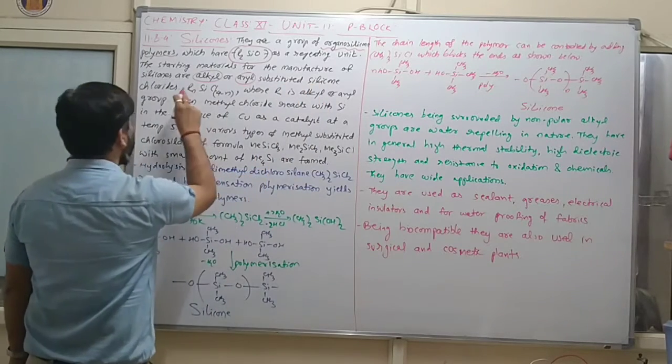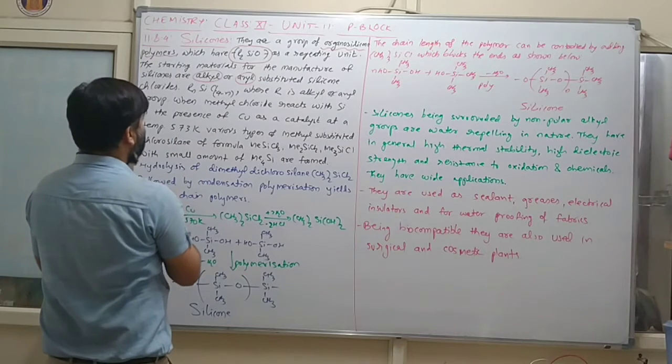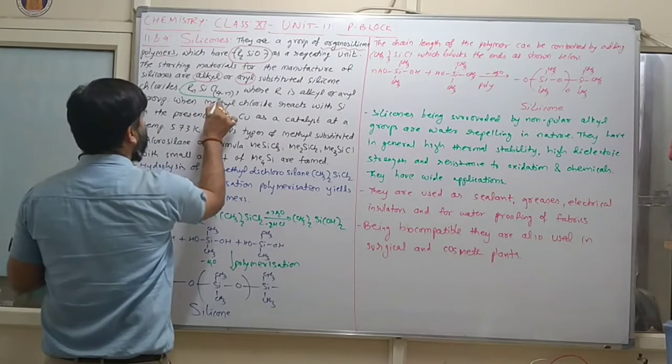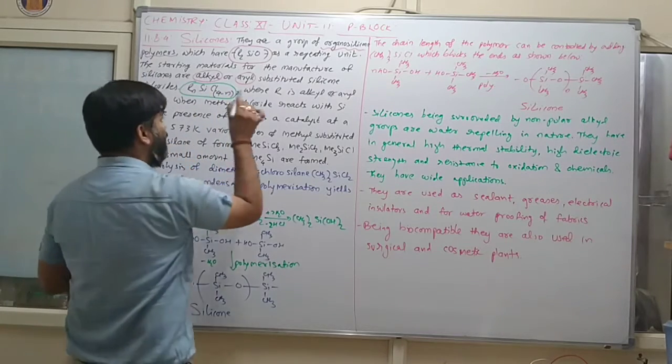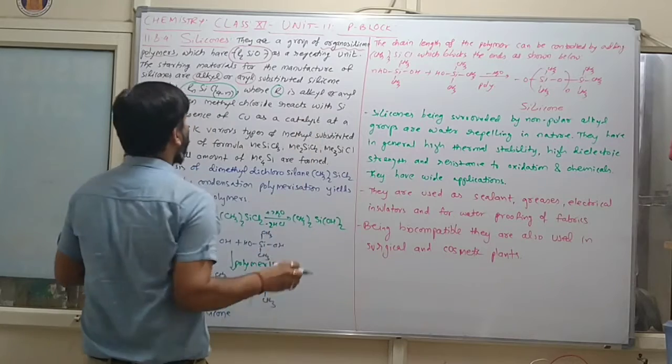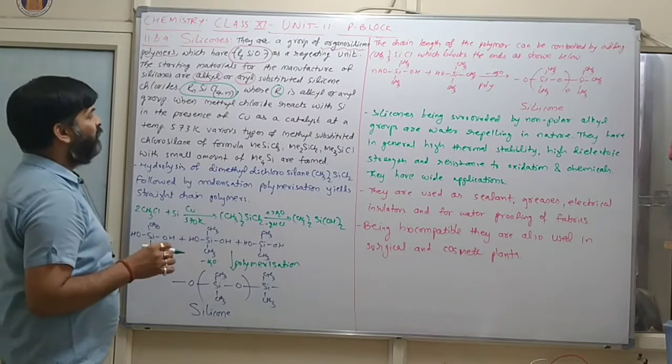Substituted silicon chloride. Substituted silicon chloride, RnSiCl4 minus N, where R is alkyl or aryl group.